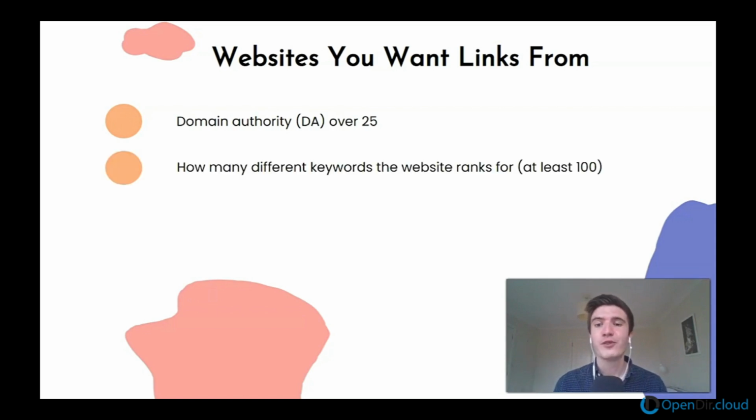Second check, how many different keywords does the website rank for? Ideally, you're looking for at least 100, and this is just because it shows that this website is already doing well in organic search results. It's already got a lot of traffic coming from organic search results. Therefore, yes, it's going to be beneficial for you to have a link from that website.